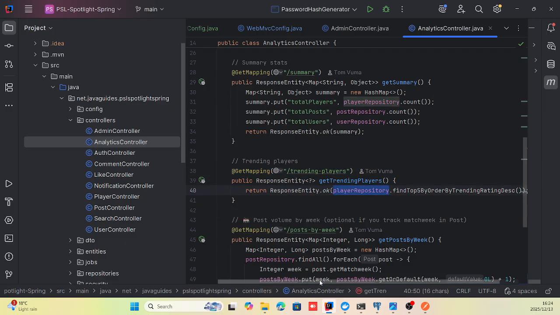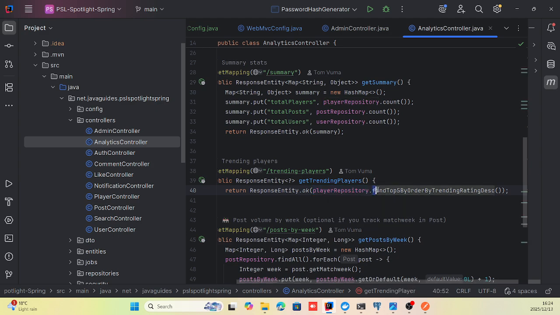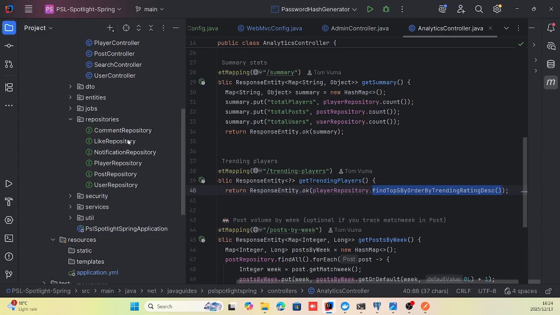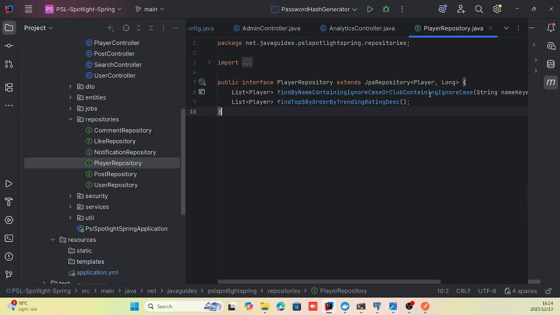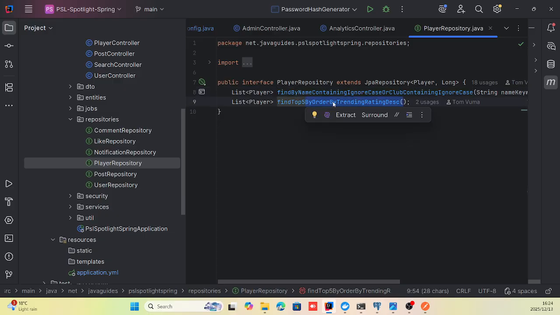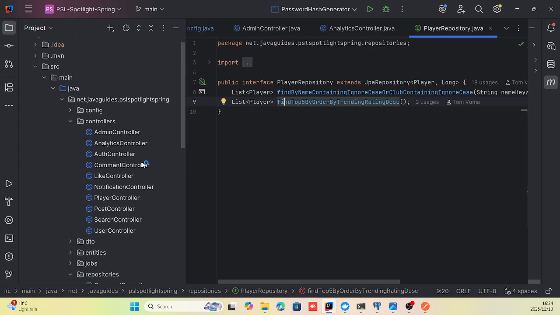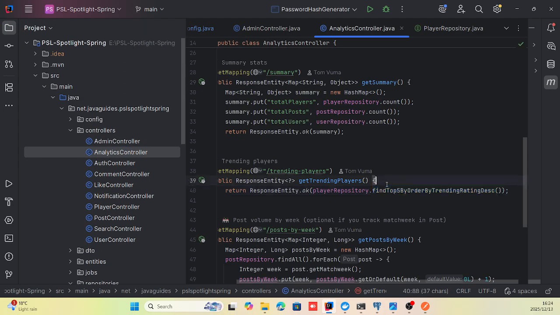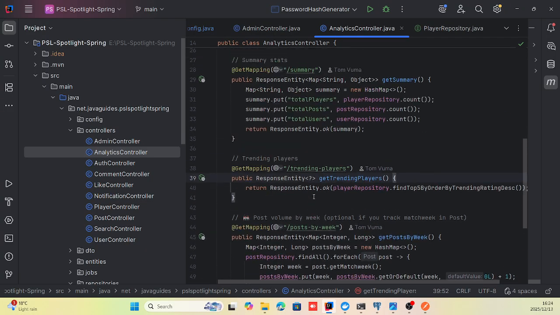How it does that is it uses this player repository and calls this method. If I go to repositories, since it's interacting with our database, it is gonna call this method and find the top five players by trending rating, and that brings those players that you need. That's how that functionality works.